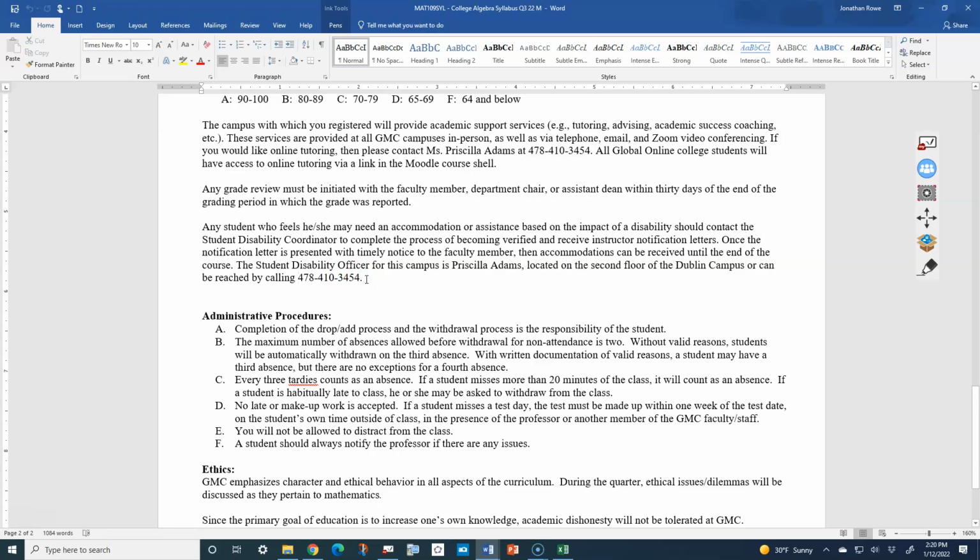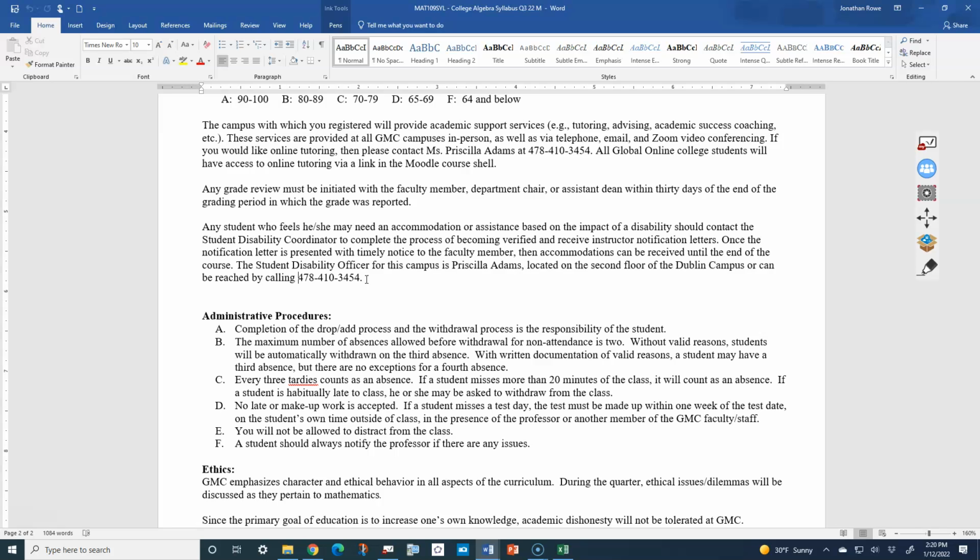Administrative procedures. Completion of the drop-add process and the withdrawal process is the responsibility of the student. The maximum number of absences allowed before withdrawal for non-attendance is 2. So if you miss two days and don't miss any more, then you're okay. But if you miss more than 2, that means you missed more than a whole week of class, and we only have 8 weeks. So without valid reasons, students will be automatically withdrawn on the 3rd absence. If you do have valid reasons, and especially if you have written documentation of those valid reasons, then you could be allowed more absences than that. You need to get in touch with me about those absences if you have valid reasons.